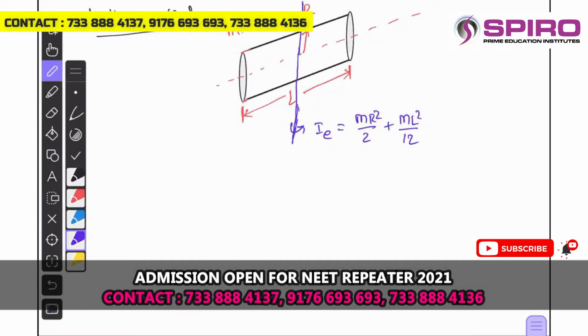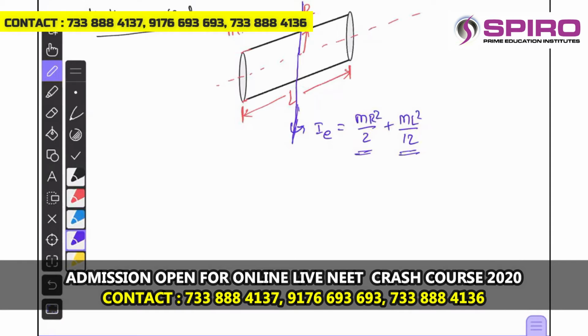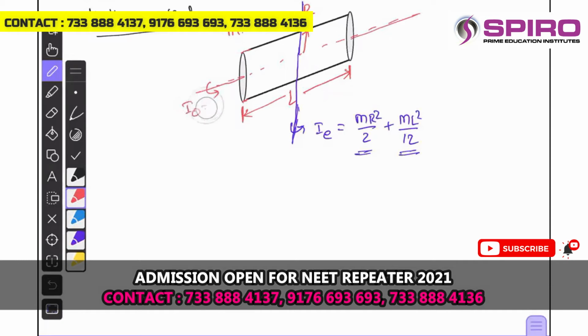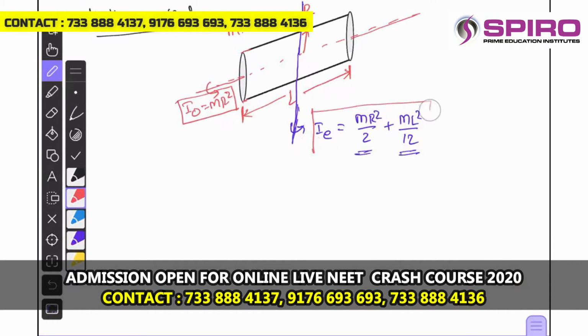It is a ring configuration, and this is the rod configuration. Two configurations will be added up here. Okay. And in the same way, the moment of inertia about the self axis is given by I naught, let us say, that is equal to mr square. It is exactly the ring configuration, right? This is one result, and this is another result.